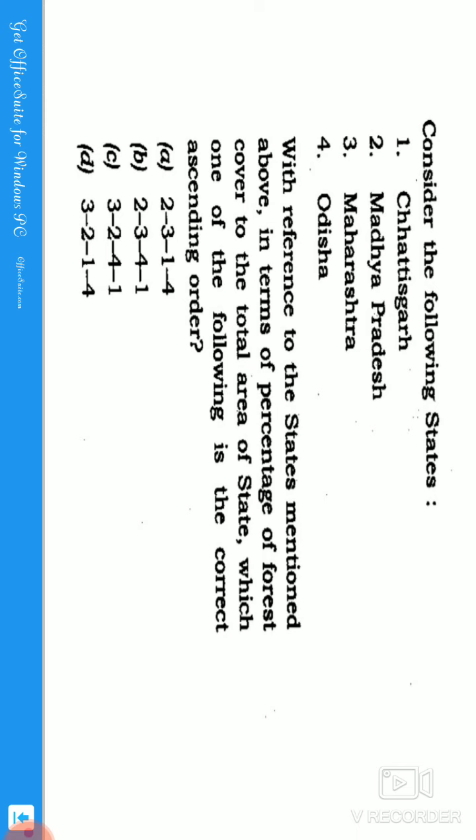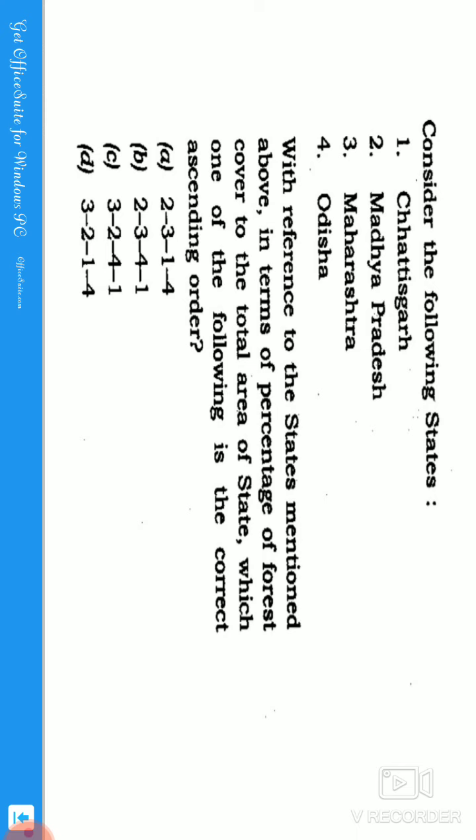And if you see the states having more forest cover, we have Madhya Pradesh, Arunachal Pradesh and Chhattisgarh. So these three states have the most forest cover. And the third one is the forest cover with respect to the area of that state, guys, which is different. If you see the forest cover with respect to the area of the state, we have Mizoram, Arunachal Pradesh and Meghalaya.